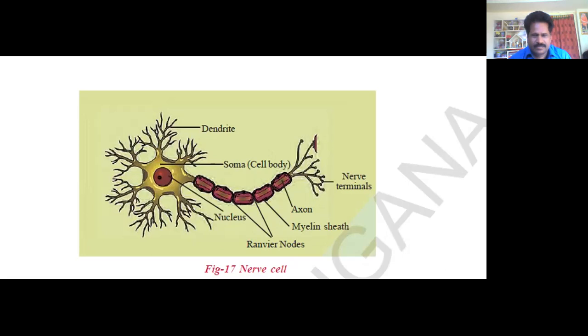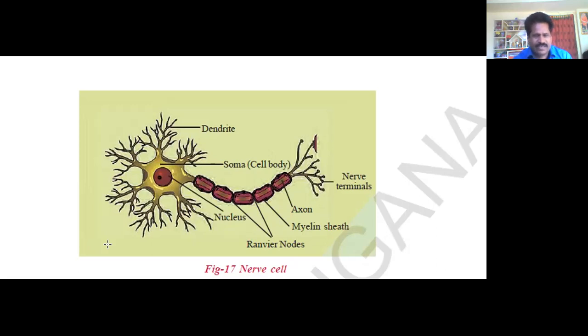The cell body is also called soma. It has one big nucleus. It is also called cyton, and has a large nucleus and cytoplasm.